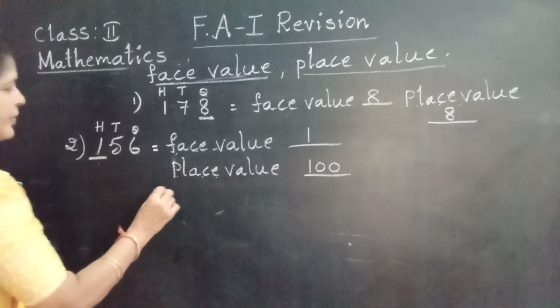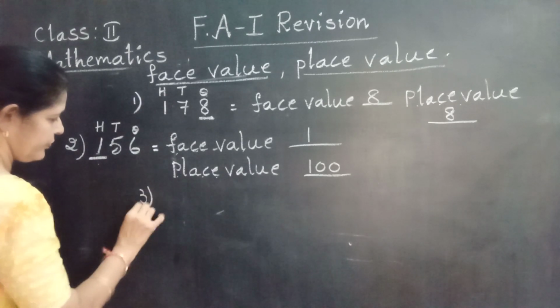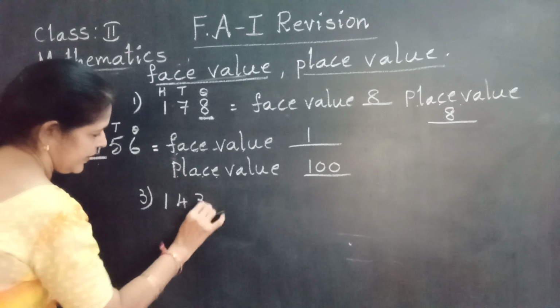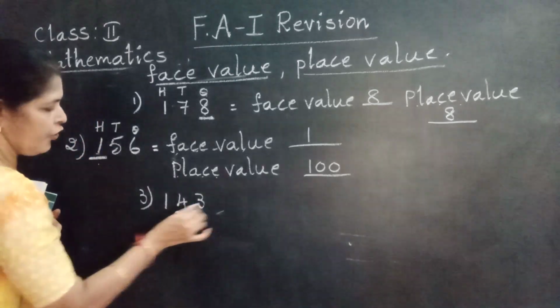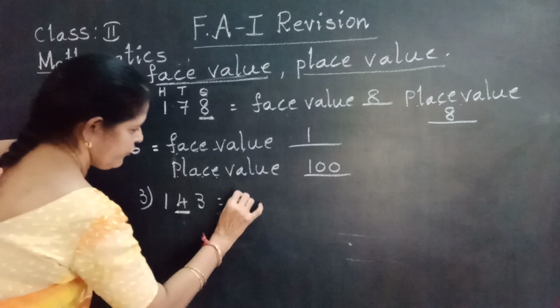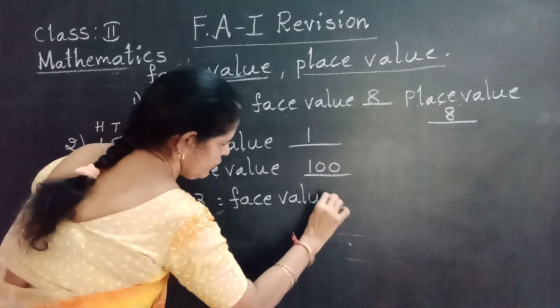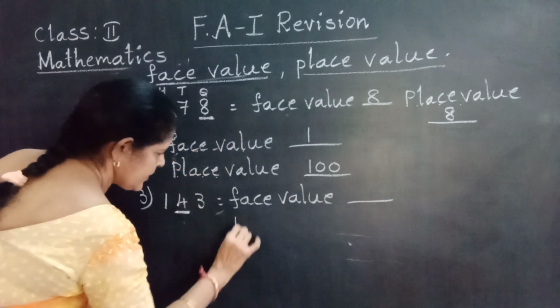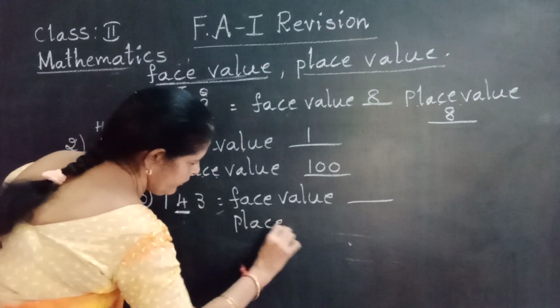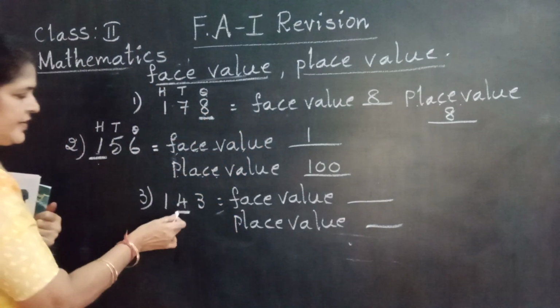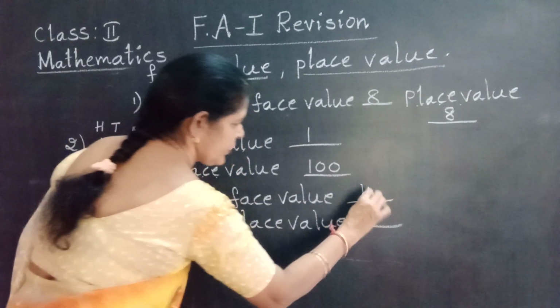One more example. Third one. 143. I am going to underline 4. First write the face value. Next, the place value. Face value does not change. 4 only comes.